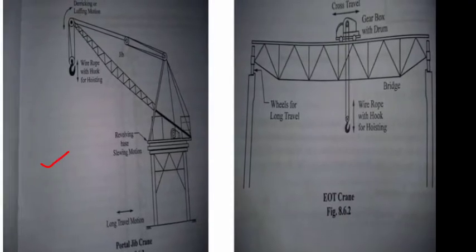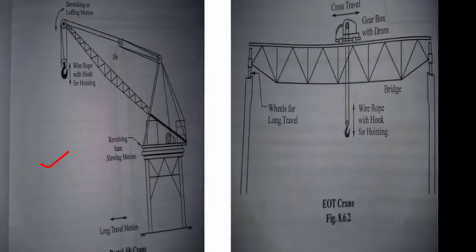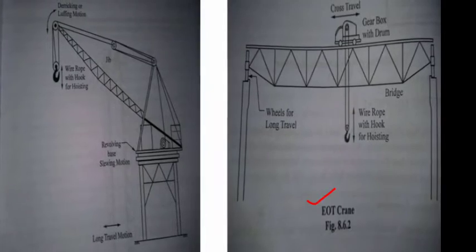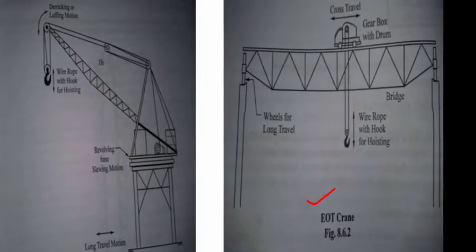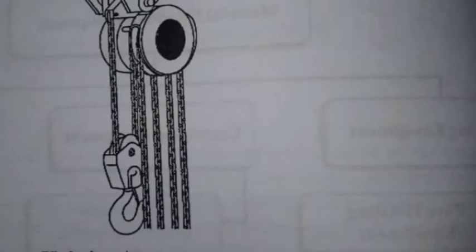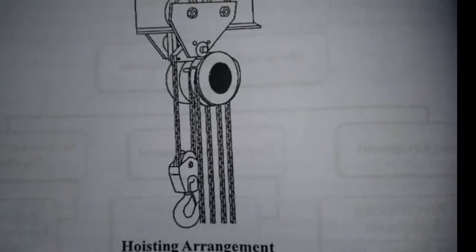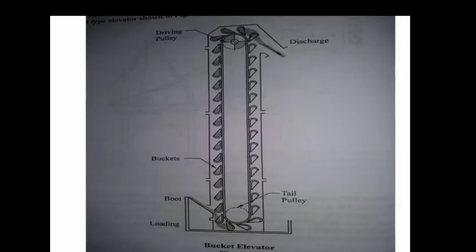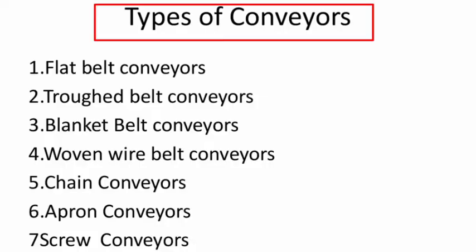The picture shows the portable jib cranes at the left and electrically operated overhead traveling cranes at right. This is a hoisting arrangement which is shown in this picture. This is a bucket elevator. The types of conveyors are 1.